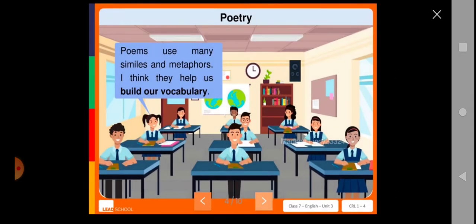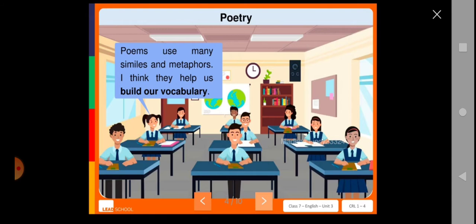Another girl says that poems use many similes and metaphors, so I think they help us build our vocabulary. What do you mean by similes? It's a word or a phrase that compares one thing with another, right? That is known as a simile. And what do I mean by metaphors?